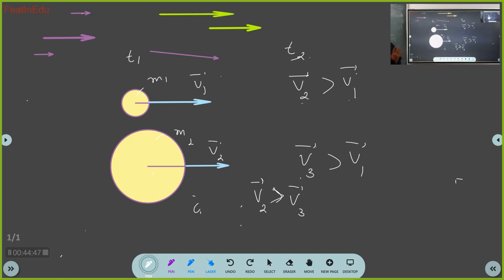Got it? Yes, sir. What happens at time t2? They continue to move with the same velocity, because I have not shown any force vector. Simple. Got it? Excellent. So at time t1, this is the state.